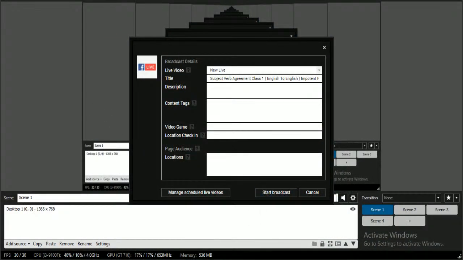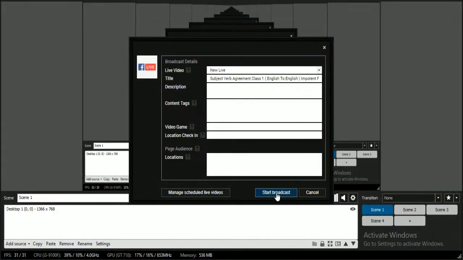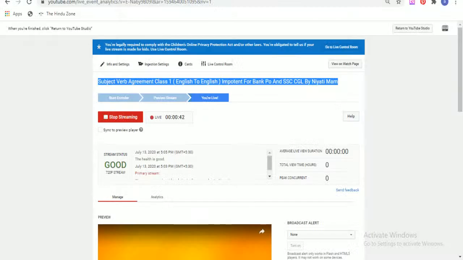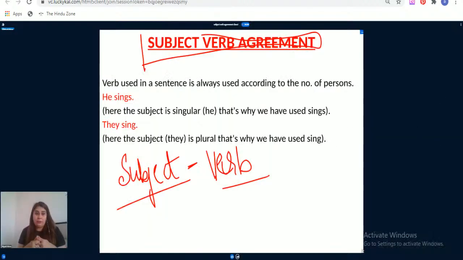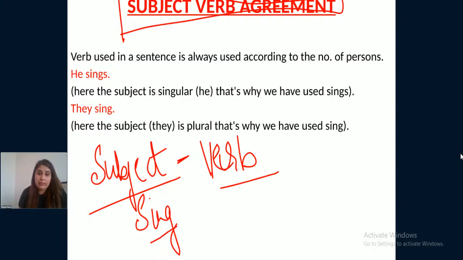See, subject and verb are connected to each other through some means, and let us understand how they are connected. Right now, you need to always remember one important thing, that if the subject of the sentence is singular, then the verb is also singular, right?